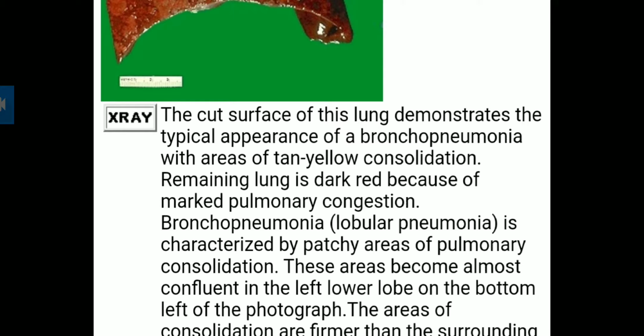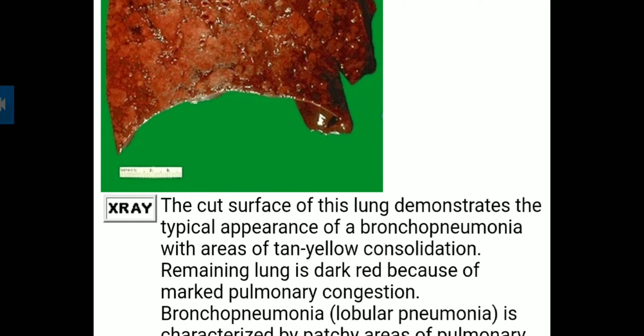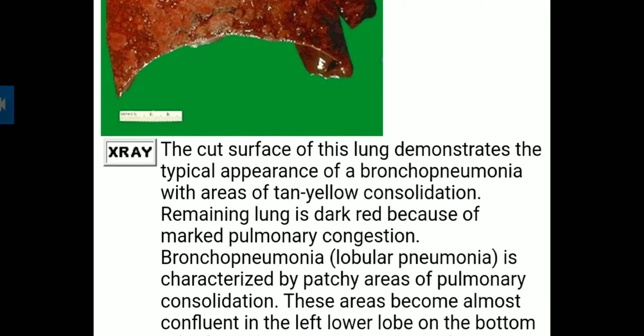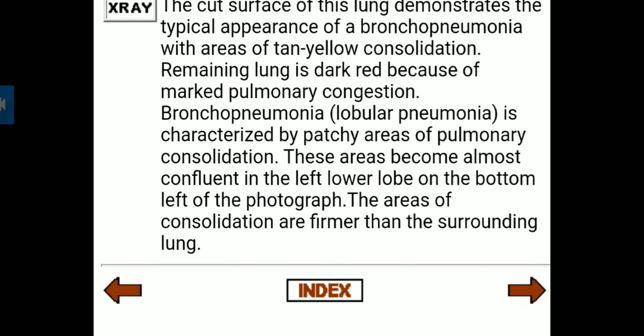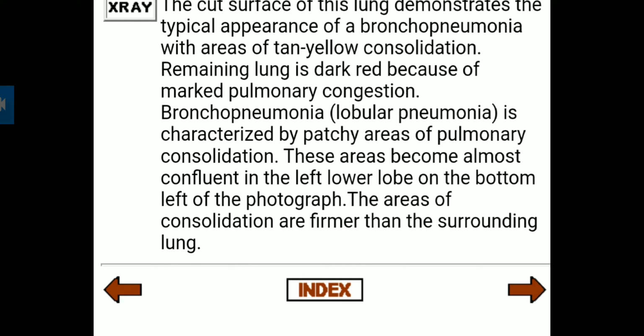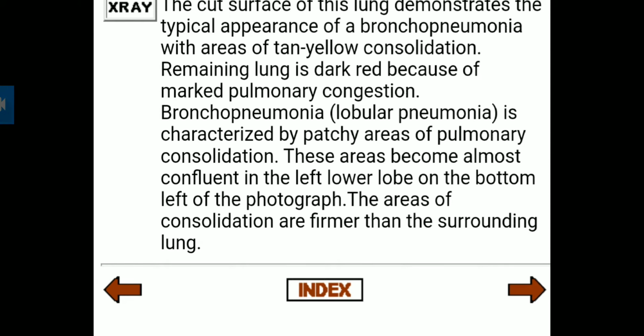The remaining lung is dark red because of marked pulmonary congestion. So here you can see some areas are yellow and some areas are dark red. If it is dark red, that is because of pulmonary congestion.